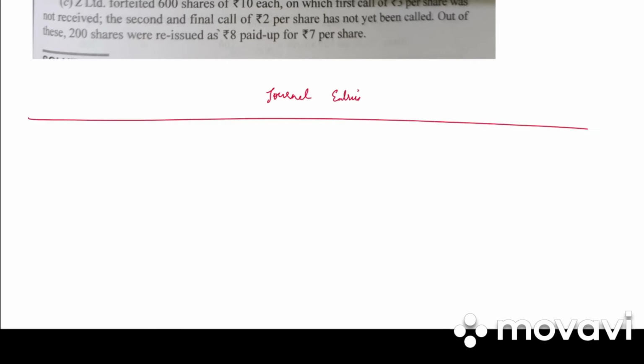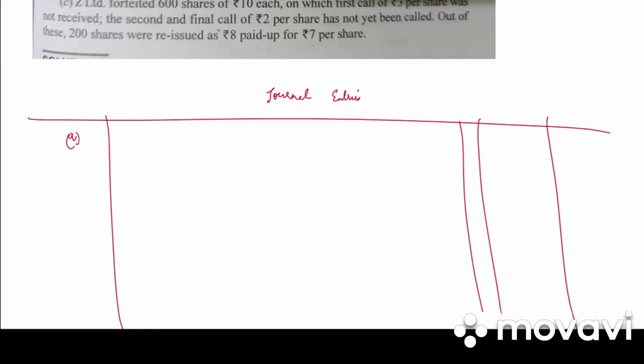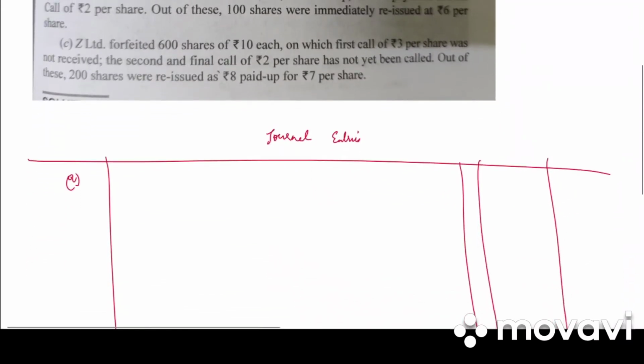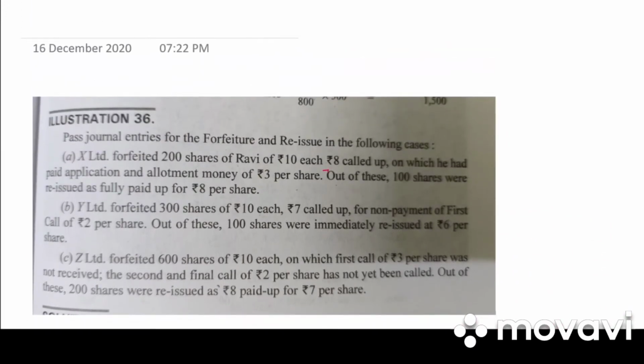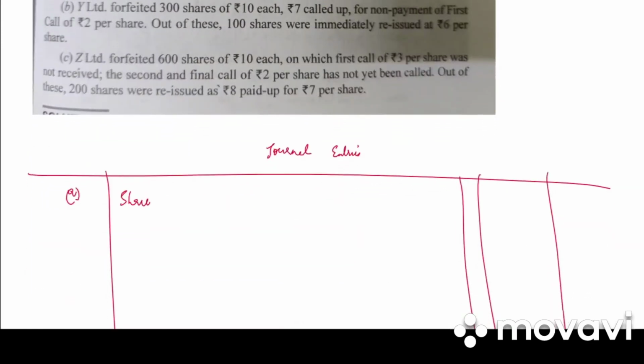So pass the necessary journal entries. Write down the journal entries. Draw the format: date, particulars, LF, debit and credit. First we have A, that is X Limited. They have not given us allotment and call separately in the first one, so we will just be writing calls in arrears. So share capital account debited to calls in arrears account, to share forfeiture account.